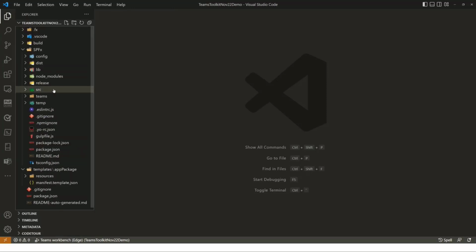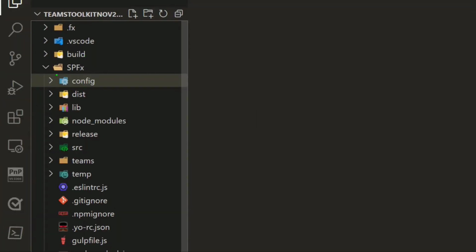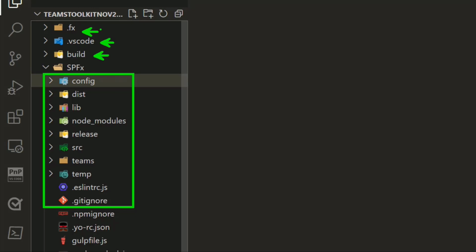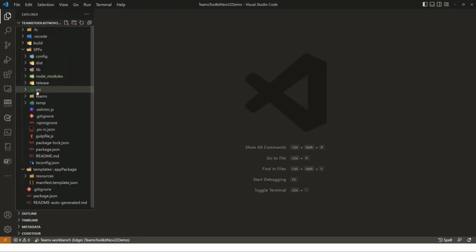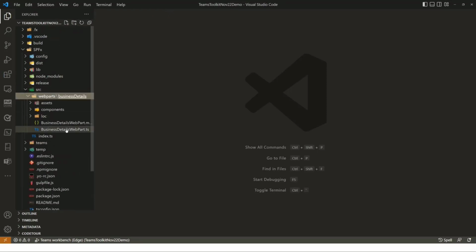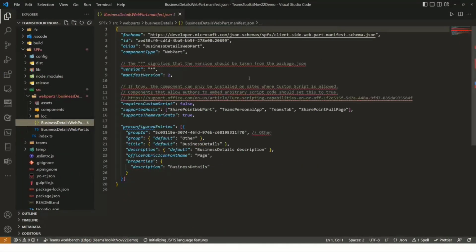So on the solution structure side, if you are familiar with SharePoint Framework, the Teams Toolkit works in a way that it actually encapsulates the SharePoint Framework solution into its own subfolder. So it has its own structures, instructions and configurations on how to do debugging and everything else outside of the SharePoint Framework solution. Behind the scenes, it's still using the Yeoman Generator to automate creation of these assets. In this case, we have a solution here and a web page here, which is actually the tab, which is defined to be exposed as a Teams personal application. And that's the first tab which we have added using the Create tab experience.